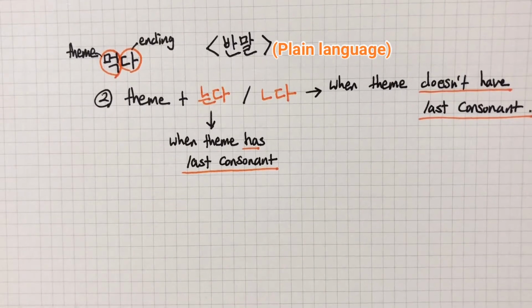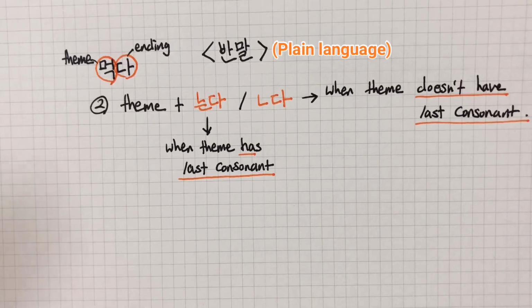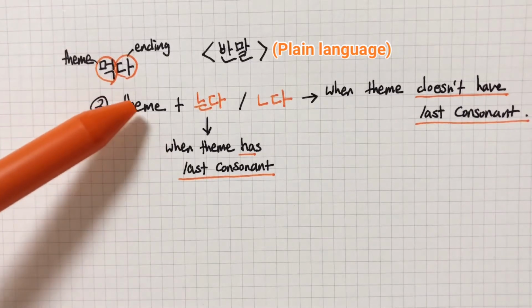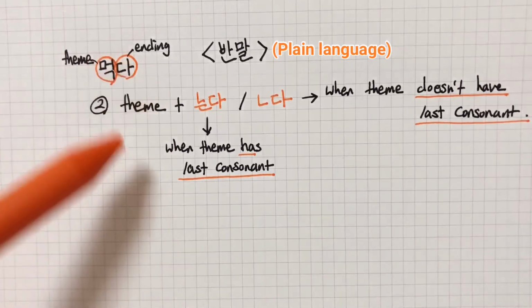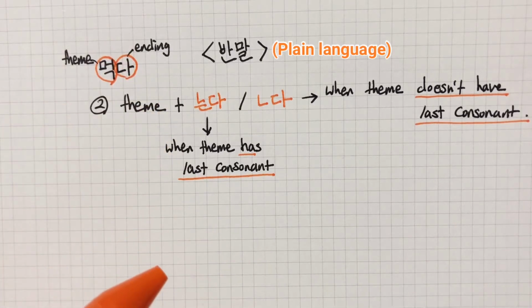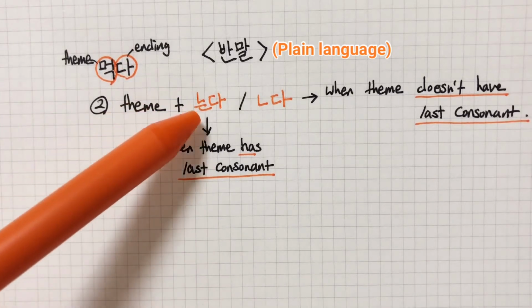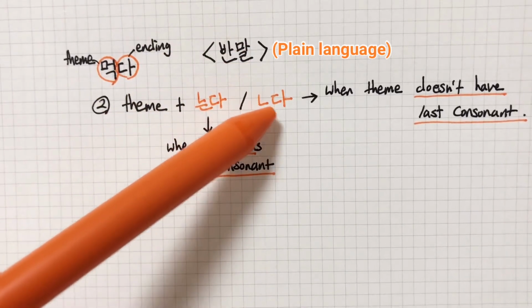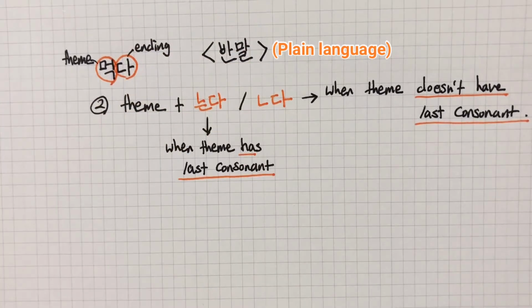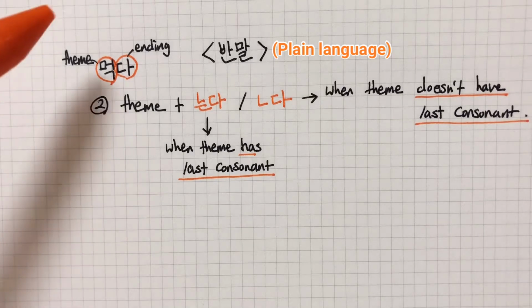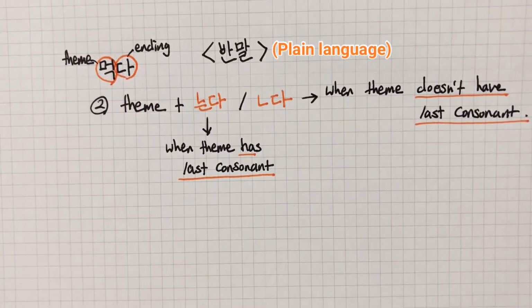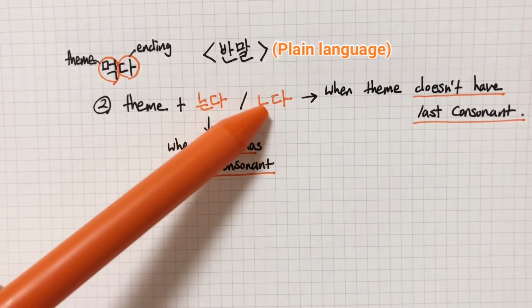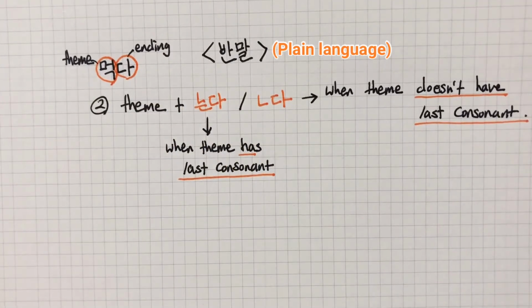Then now, let's see the second way. Also here, we leave theme part and we conjugate only ending part. Instead of 다, we put 는다 or just 니은, 다. We use 는다 when the theme has last consonant like this. And we use just 니은, 다 when theme doesn't have last consonant. Then let's see some example.